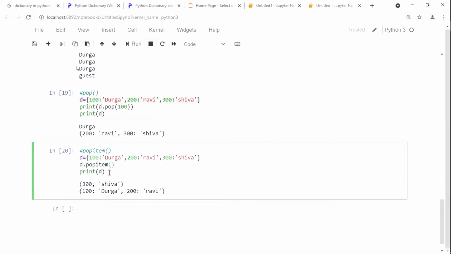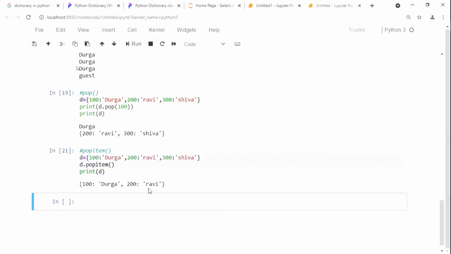D dot pop item. Run it. Now see here, the key 300 is going to be removed, terminated from your dictionary.